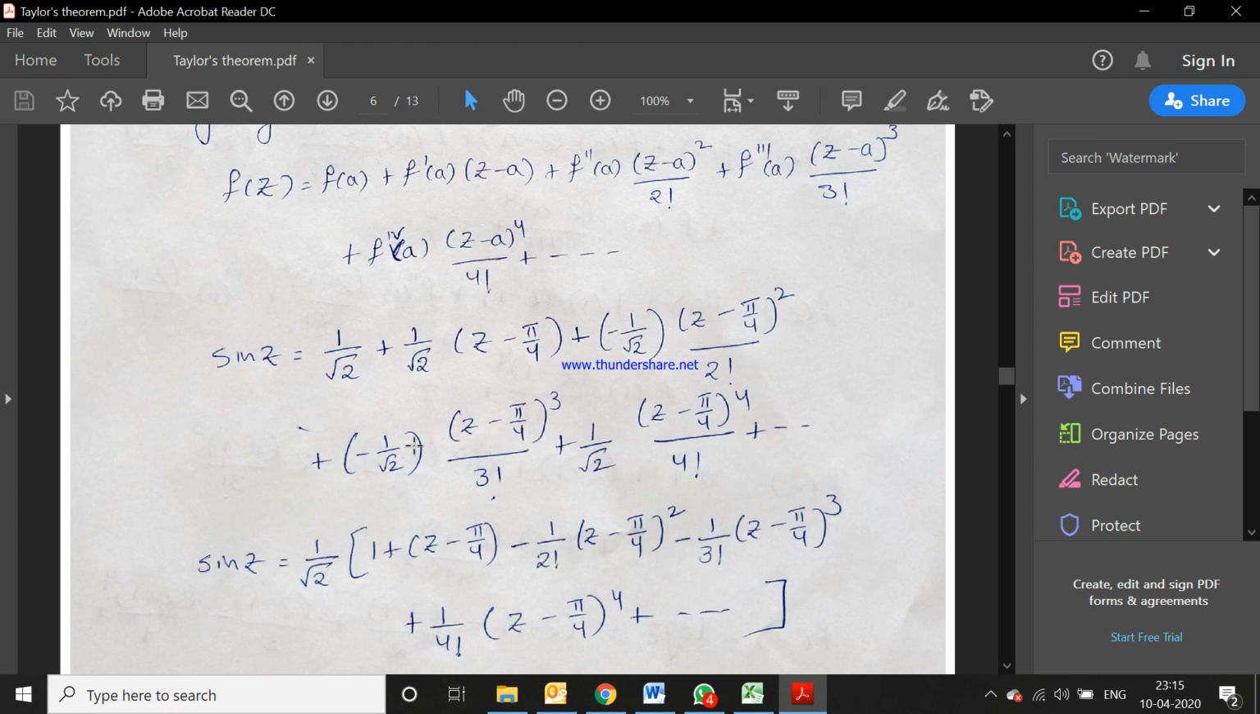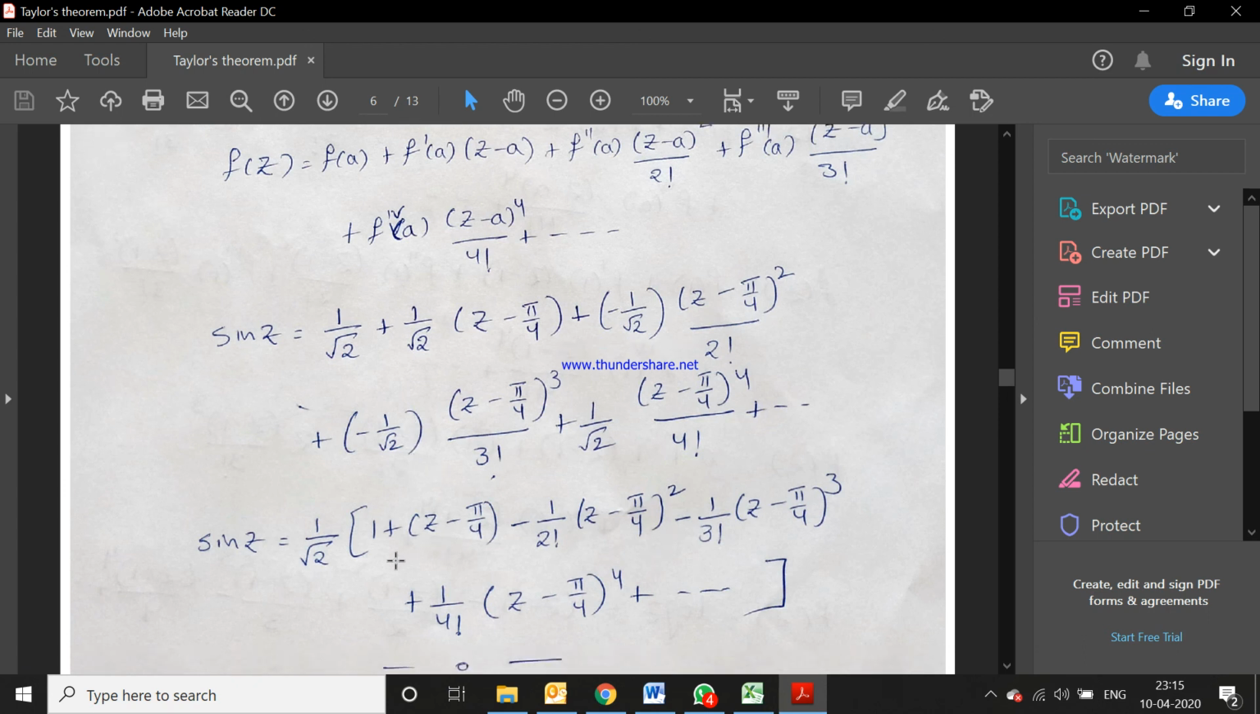All the terms have 1 by root 2, so that's why we take the 1 by root 2 common and write the Taylor series expansion in powers of z minus pi by 4.